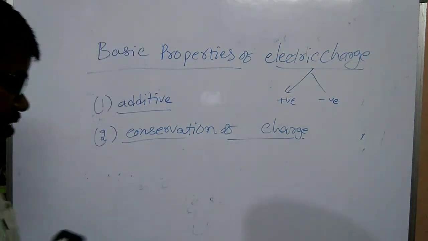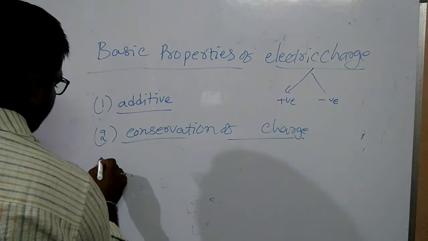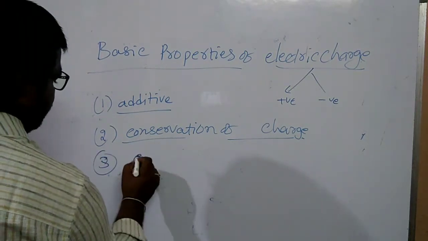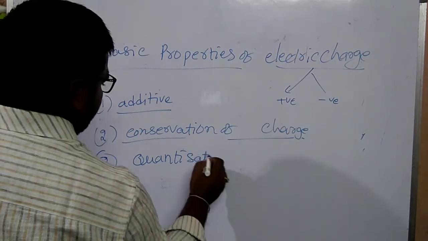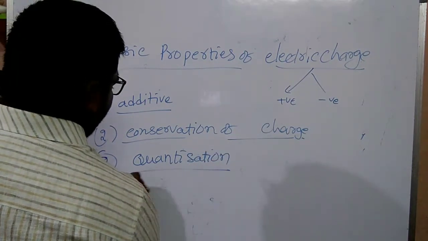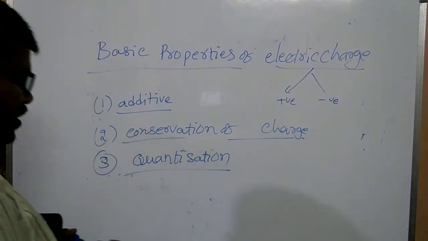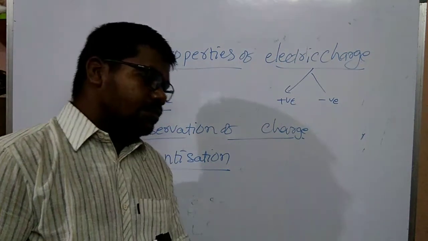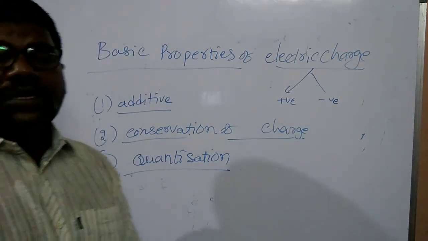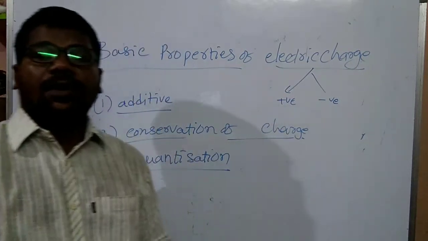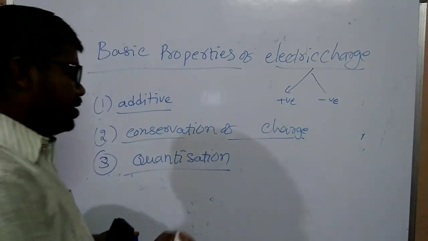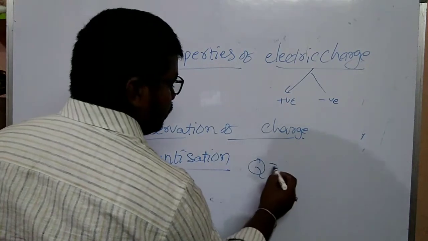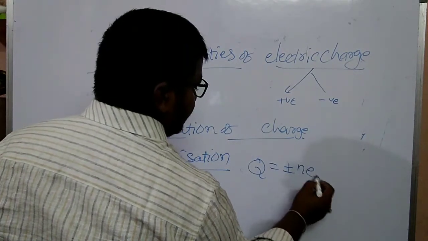Next, quantization. Quantization means any charge present in the body is an integral multiple of a constant value. Q is equal to plus or minus Ne.